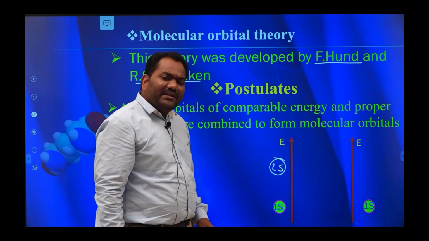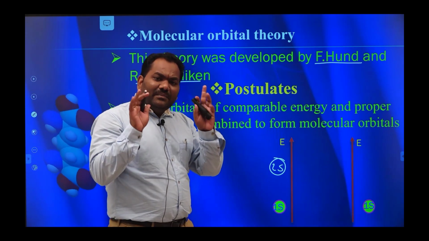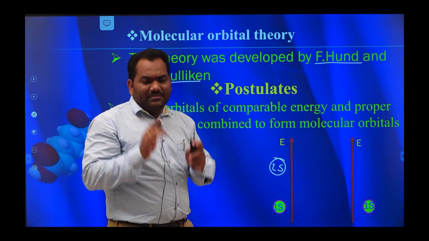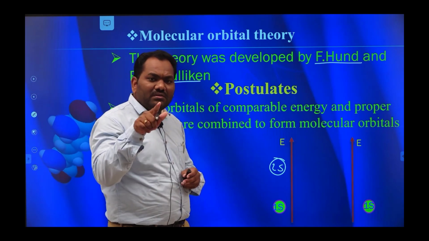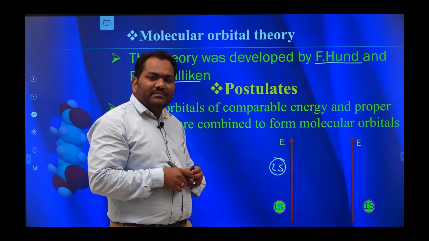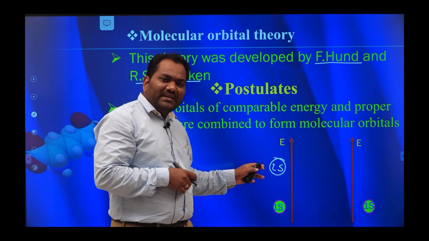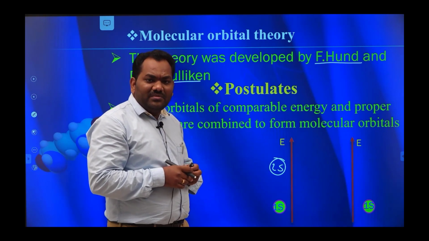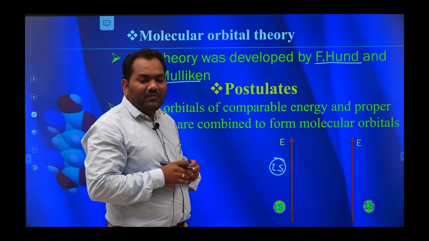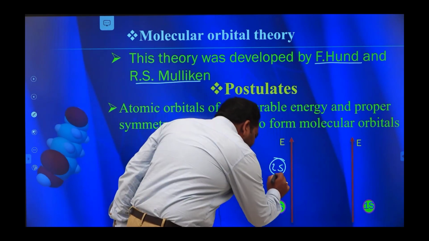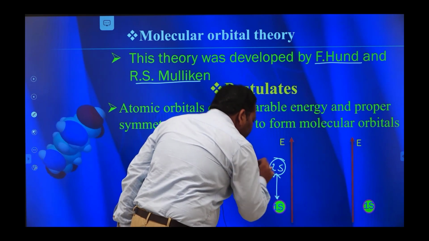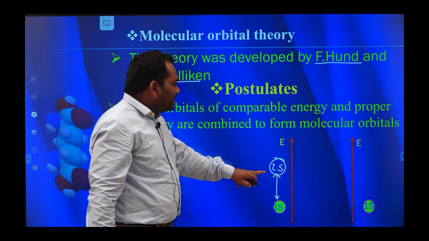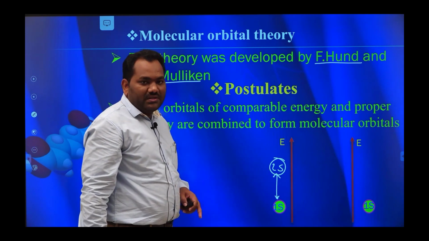1s and 2s atomic orbitals both have similar symmetry. Both have spherical shape. Even so, this combination of 1s and 2s atomic orbitals is not possible. Why? Because the energy difference between 1s and 2s atomic orbitals is very large.